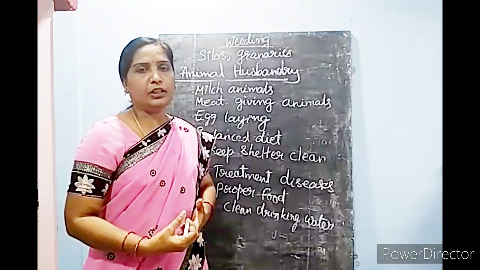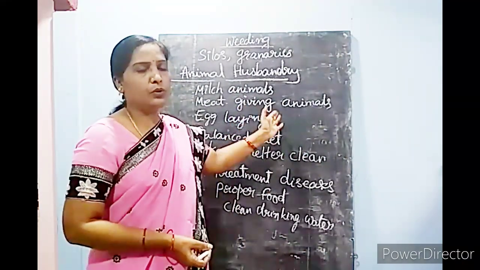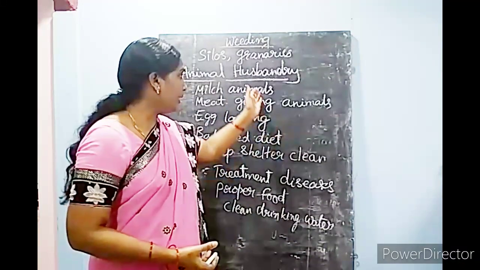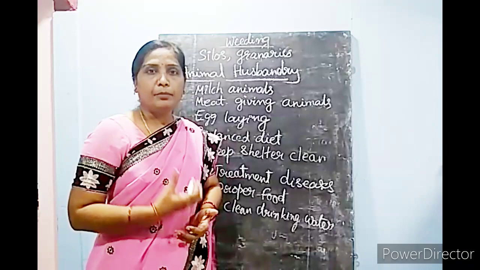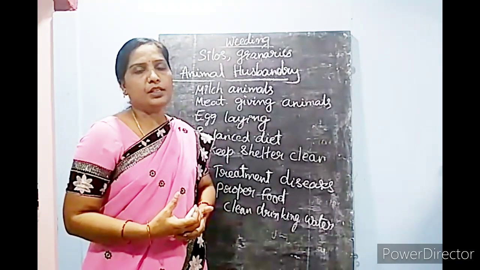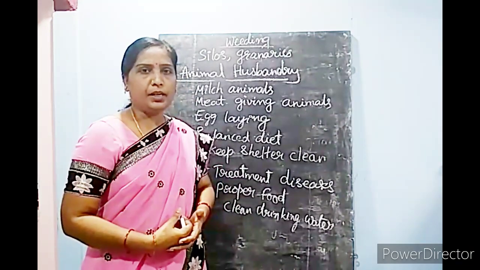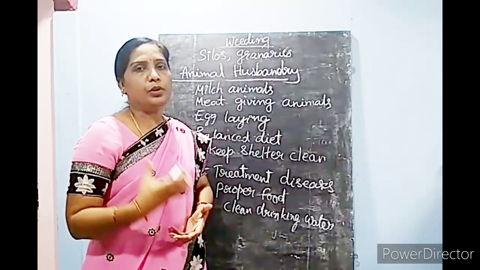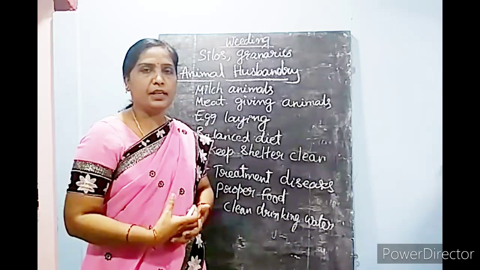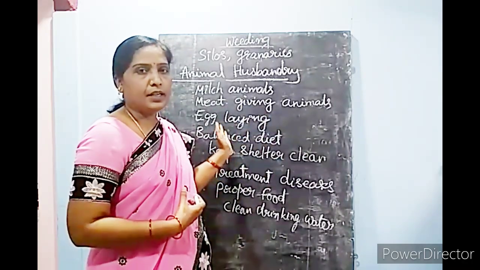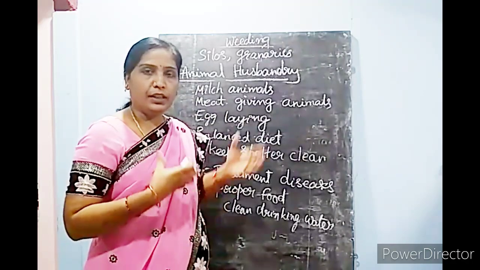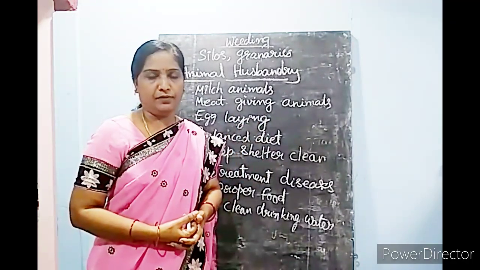So along with the crops, they can also go for animal husbandry. And apart from these, many animals are even used in crop production and management. You have seen bullocks, cows, many animals they use for preparation of soil. So man started domesticating animals from ancient times. So they are a part of human life.